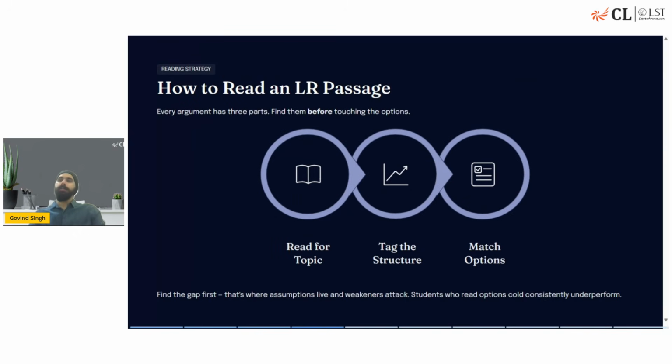Now, how do you exactly go about logical reasoning? We'll also come to the 5-month plan very soon. But talking about the subject in general, how to look at logical reasoning as a subject. First of all, of course, we would be covering the concepts which we just talked about. So you need to have conceptual clarity on all the subjects. If you don't have it, then now is the right time to absolutely start it and go through it as soon as you can, and then come towards practicing questions. Because without conceptual clarity and understanding, you would not be able to gain a lot of marks in the subject.